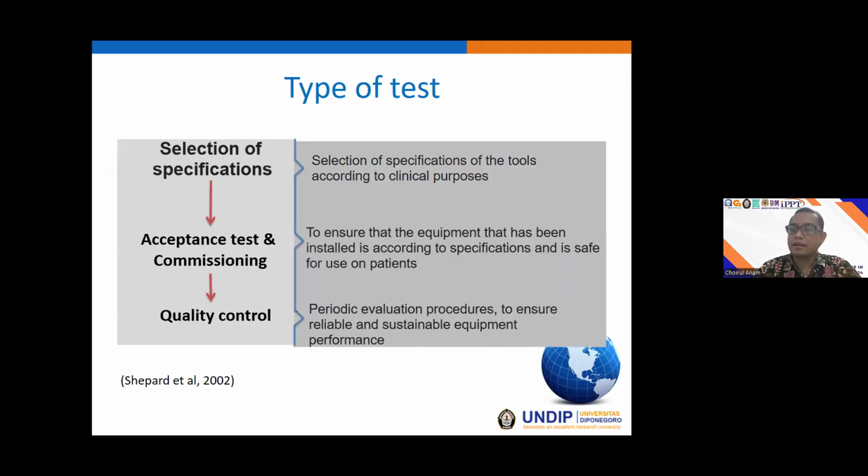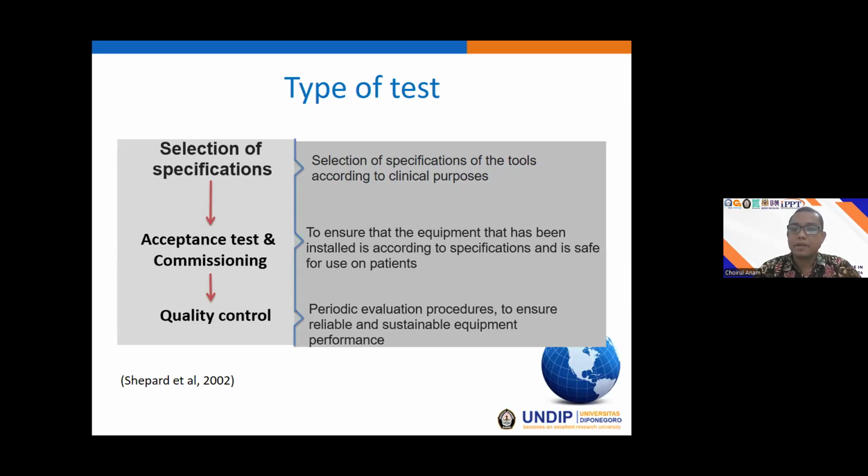When the equipment, our CT scanner, has been installed in our department, for example, we do the acceptance test and commissioning to ensure that the installed equipment is according to specification and safe for use on patients. This commissioning can be considered the baseline for later examinations.